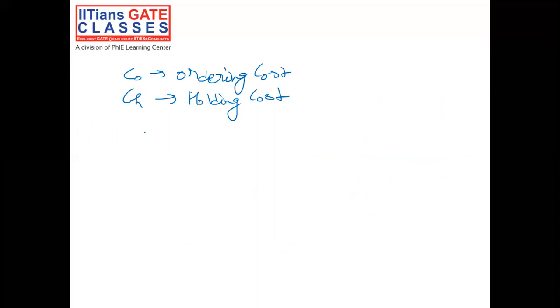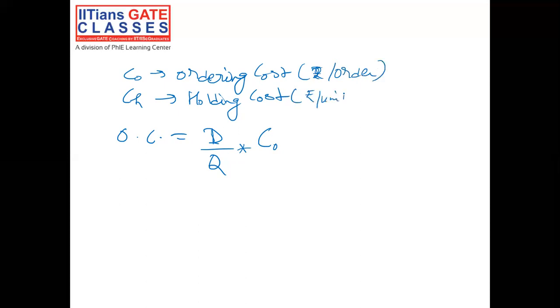So the ordering cost would be, we have a yearly demand of capital D. We are ordering Q quantity in each order. So we are going to order total D by Q, and per order we are having a cost of CO, that is ordering cost, in rupees per order, and holding cost is rupees per unit per year. So D by Q into CO would be the ordering cost.